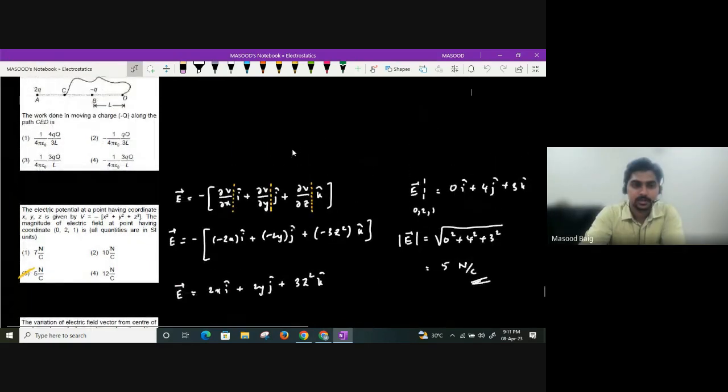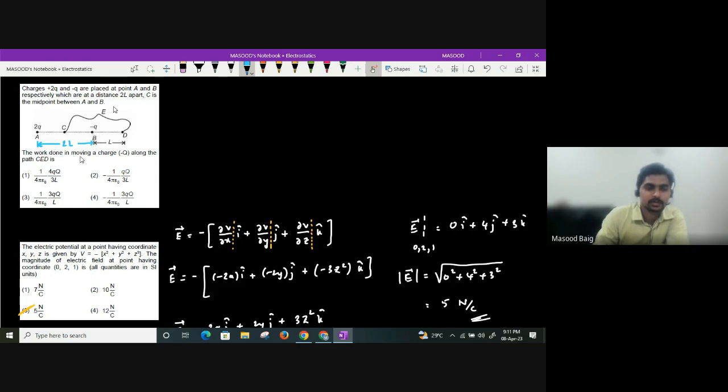Yes, sir. It's a good question again. Let's see the next question. Charges 2q and minus q are placed at points A and B respectively, which are at a distance 2l apart. So from A to B, what is the separation? 2l. C is the midpoint between A and B. So it means from here to here it is L only, and from here to here also it is L only.